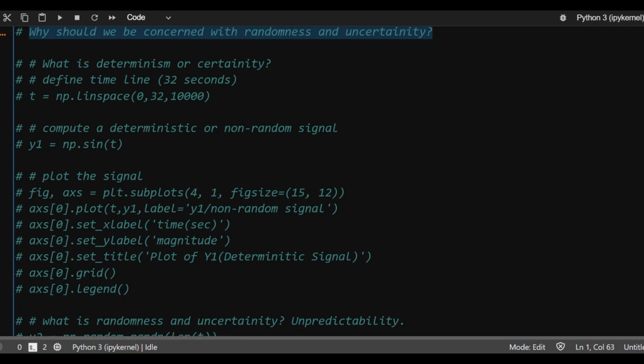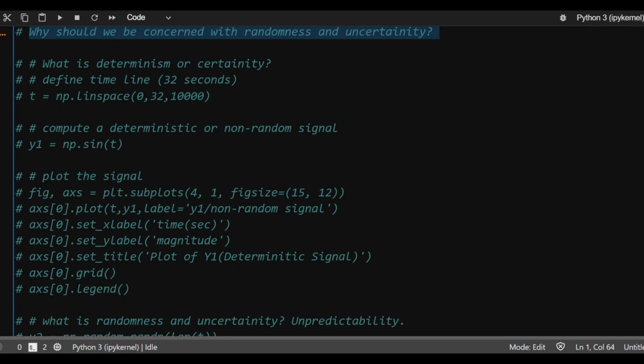And the reason why we should be studying randomness is that there's a basic human desire to know things so that they become predictable. And once they become predictable, we can control them. Humans have a deep desire of controlling things, and that can only happen if you can predict the event, if you have some knowledge about future inferences. So that's the reason why we should be studying randomness. Firstly, it's prevailing all over, and secondly, we have a deep desire to control things. So that's out of the way.